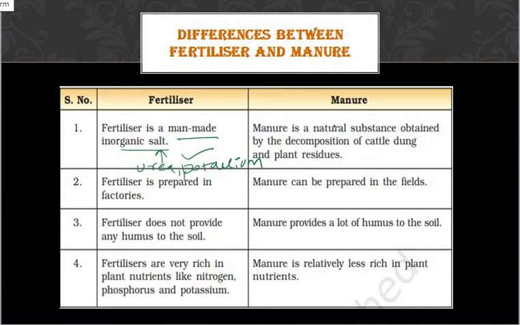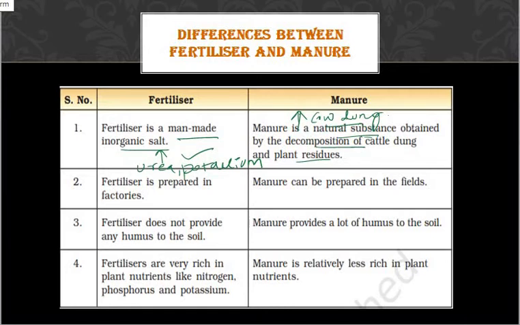Then manure. Manure is a natural substance obtained by the decomposition of cattle dung and plant residues, right? The best example of manure you can give is cow dung. Cow dung is also used directly for plants as a fertilizer.